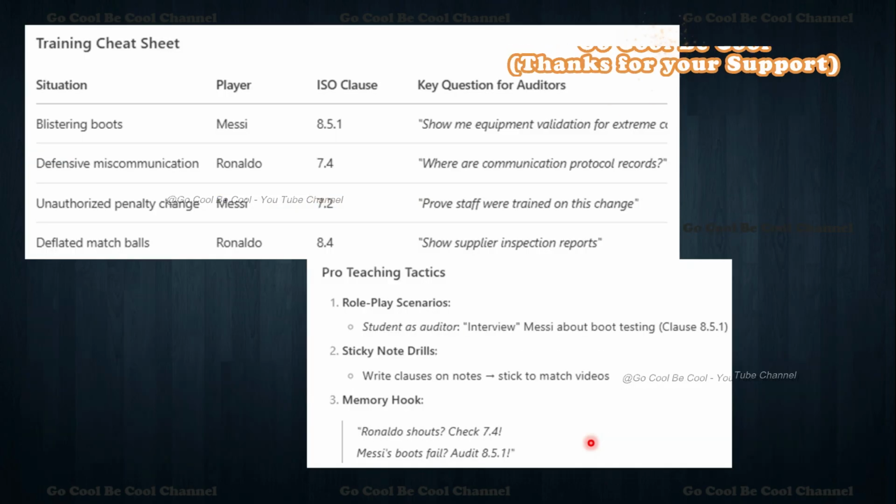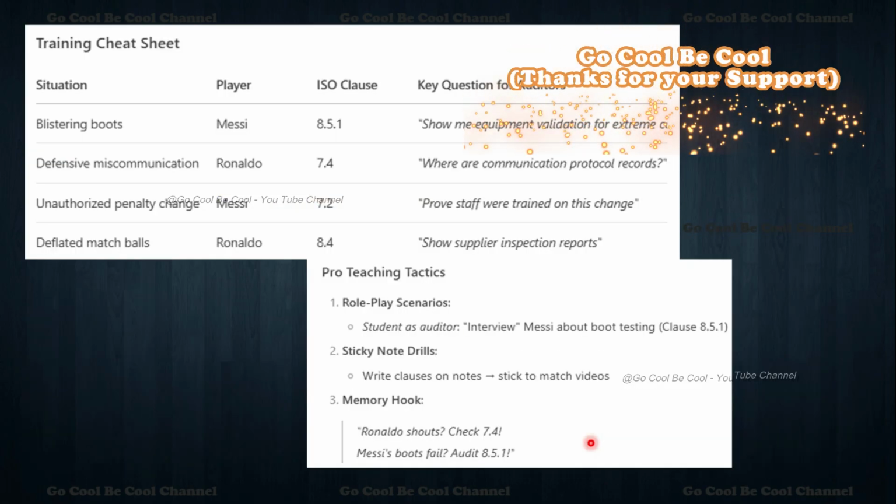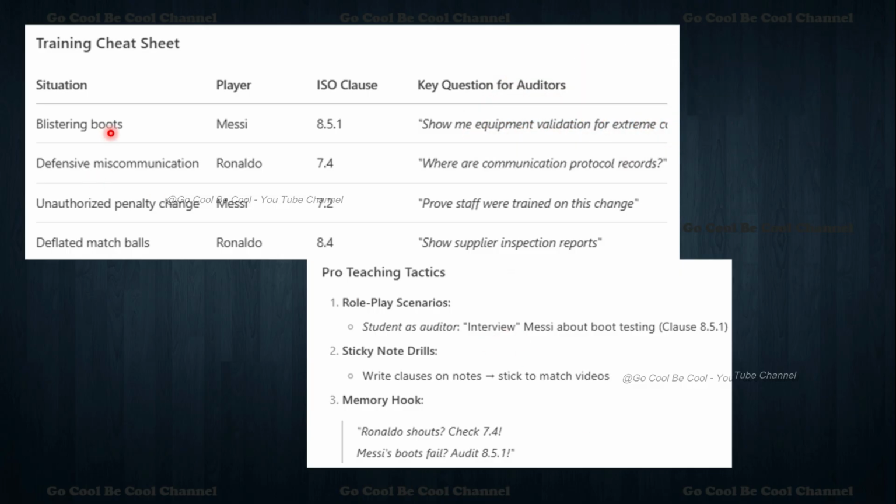Now the summary, what we can fix here is the training cheat sheet. Here are blistering boots. Whenever you feel there are blistering boots, there is some problem in the products. The player Messi, we can say, is 8.5.1: show me equipment validations for extreme conditions. What we can do here is ask key questions to the auditors. Defensive miscommunication, Ronaldo, 1.4: where are the communication protocol records? Then the unauthorized penalty change, Messi, 1.2: prove staff were trained on this change. Deflated match balls, Ronaldo, 8.4: show player inspection reports.